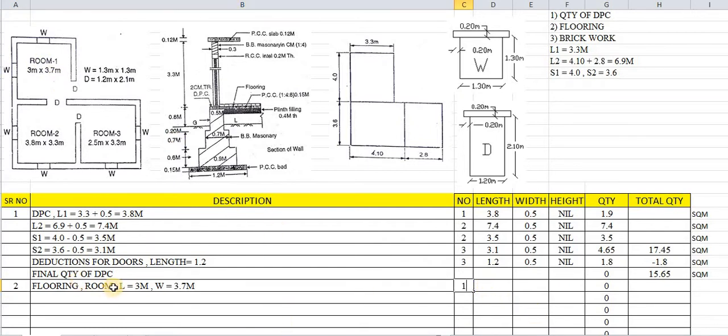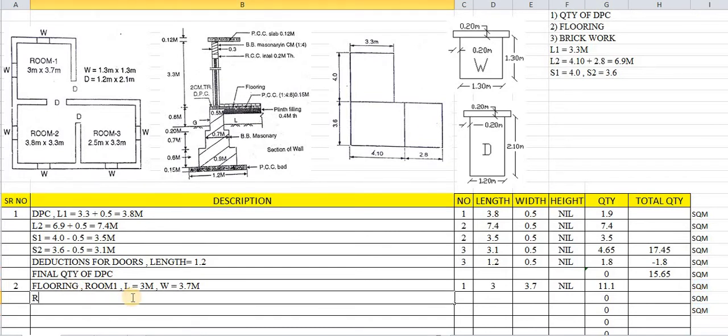Room number 1 has been taken as 1. So 3 meters is the length and the width is 3.7. There is no thickness for the flooring. This comes to 11.11. So the quantity 11.11 will be considered.